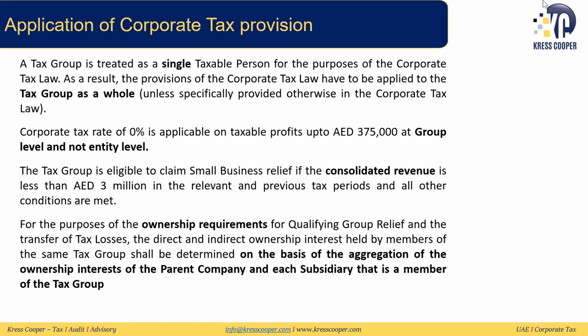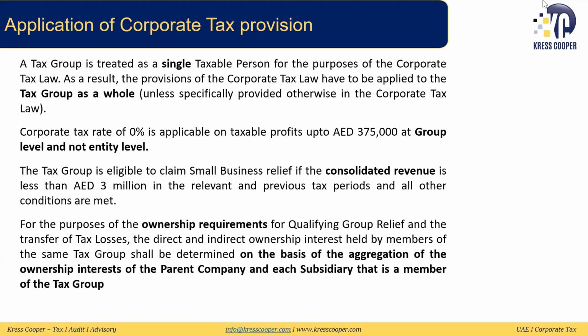This will be looked at at a group level and not entity level. So we are not going to look at the taxable profits of the different entities of the tax group and give them this benefit of 0% up to 375,000. No, the taxable profit at the group level will be seen and the 0% will be applied only at the group level. We already discussed that the small business relief will also be looked at.